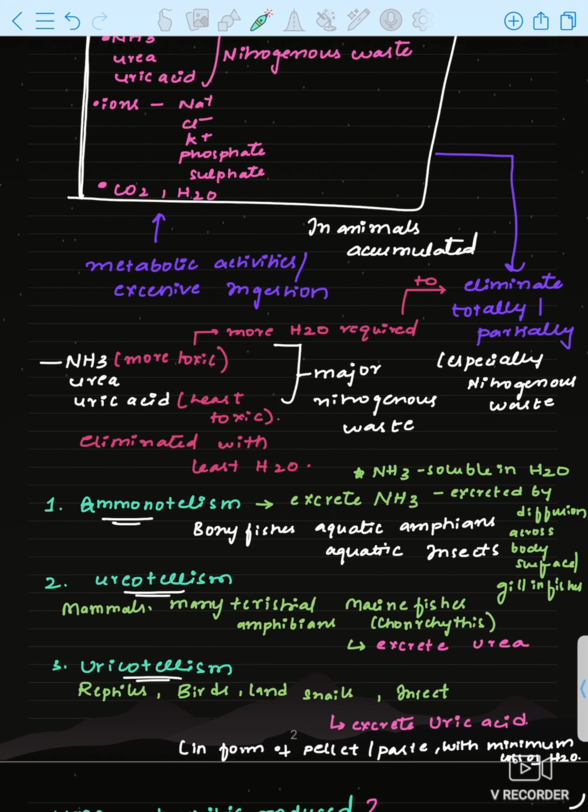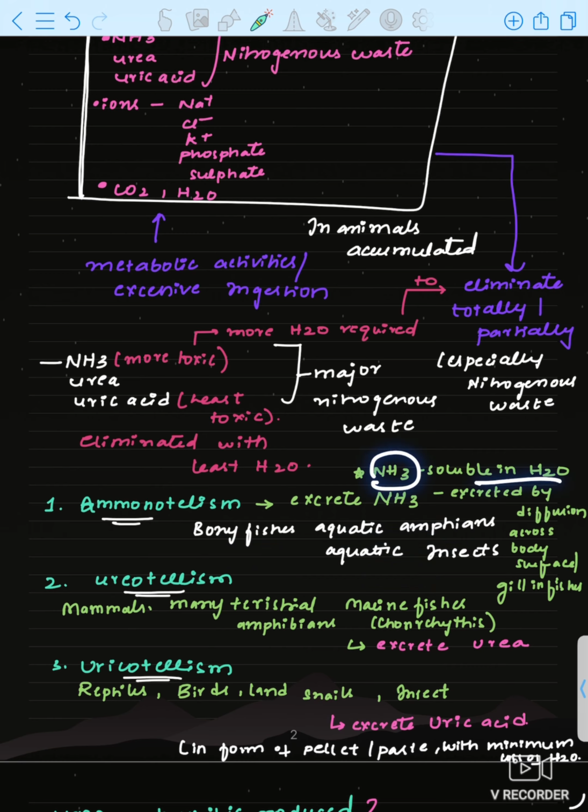We have to remember the examples in this. Bony fishes are there, and I told you ammonotelism requires more water. That is why aquatic amphibians and aquatic insects adopt this. In these animals only ammonia is produced and excreted.